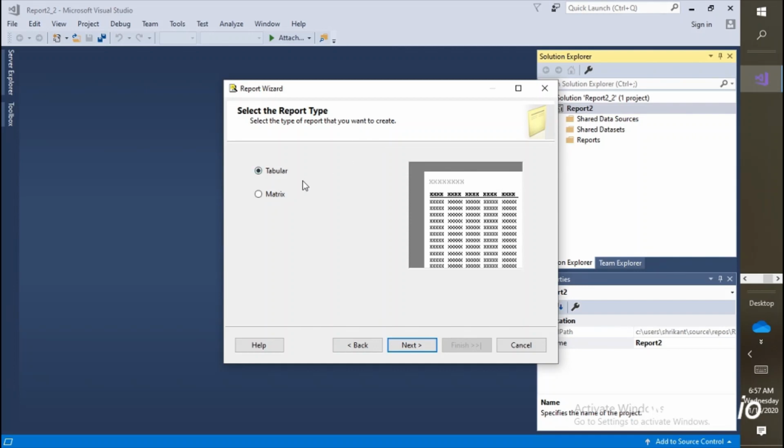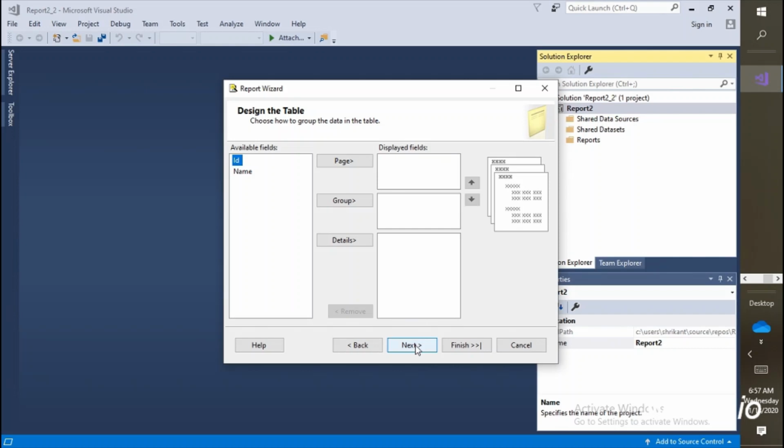There are 2 options for the report type. First option is tabular. Second is matrix. Matrix is like a cell basis, and tabular is something of plain data. So it depends on you how you want to see the data. I am trying to see just tabular data, so I'm selecting tabular and moving to the next.